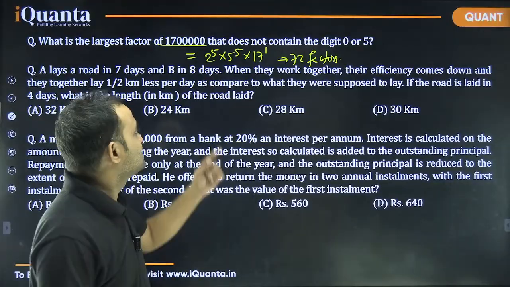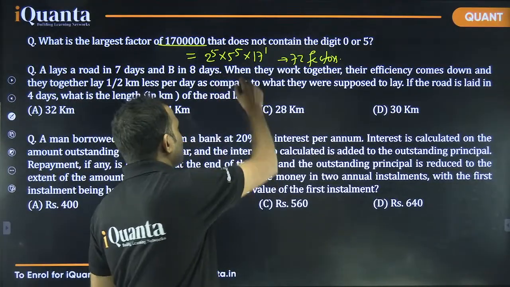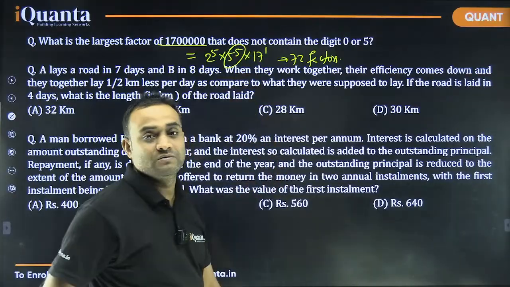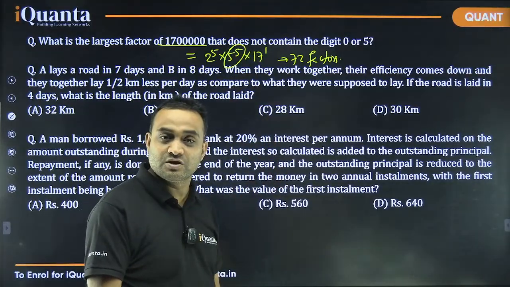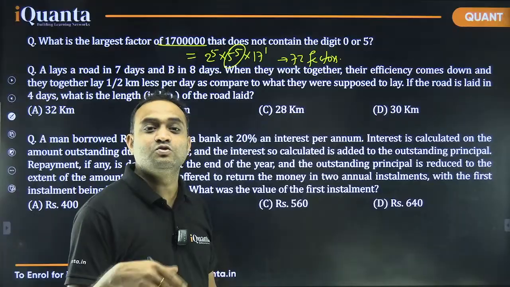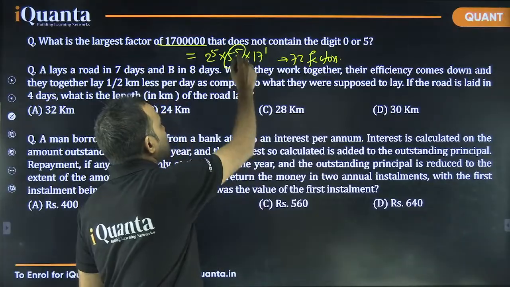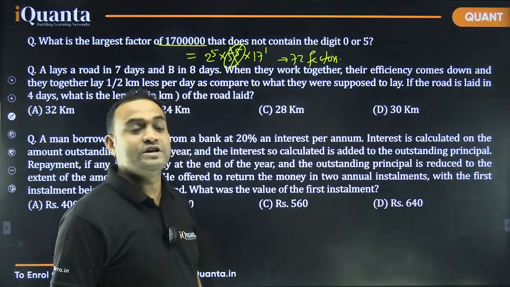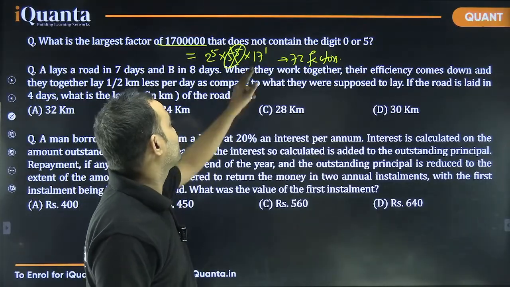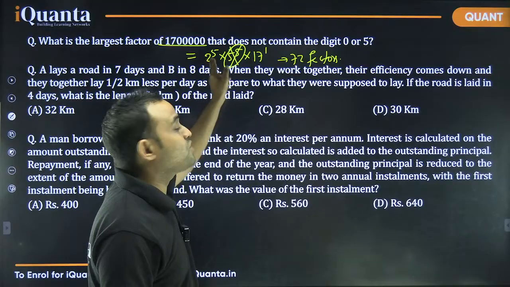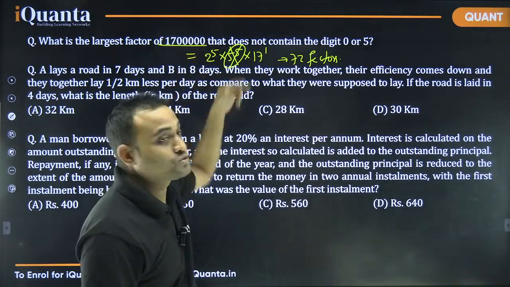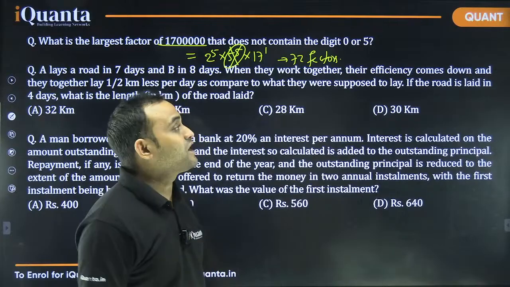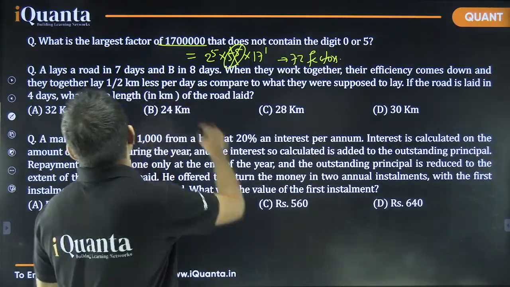Now think about this. If we take any factor which involves 5, either the unit digit will be 0 or 5, right? So we can exclude all the factors which involve 5 as a factor. So we need to find only the factors of 2 to the power 5 into 17. Now how many factors do you have? 6 into 2, 12 factors, right? And out of those 12 factors, we need to find the largest.